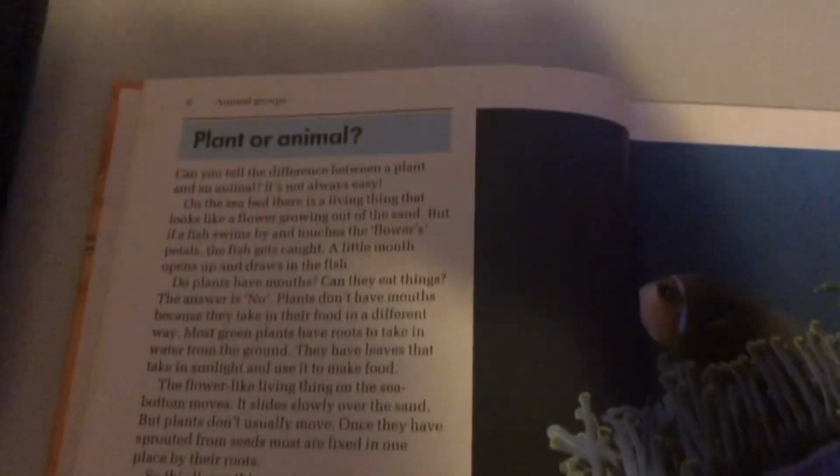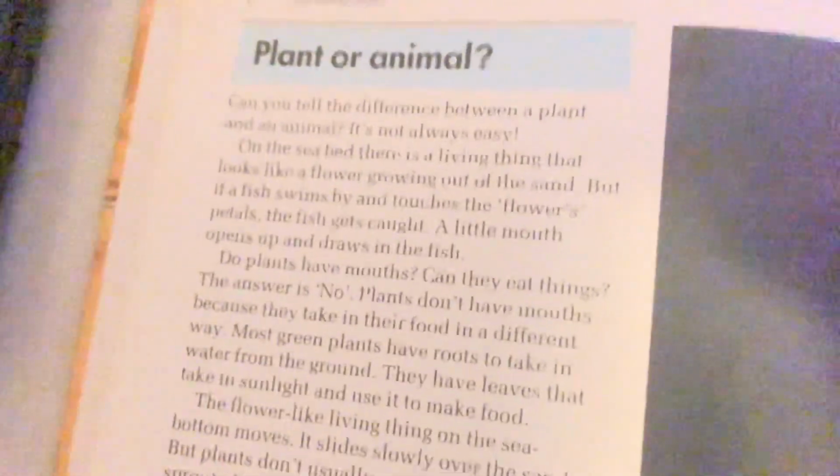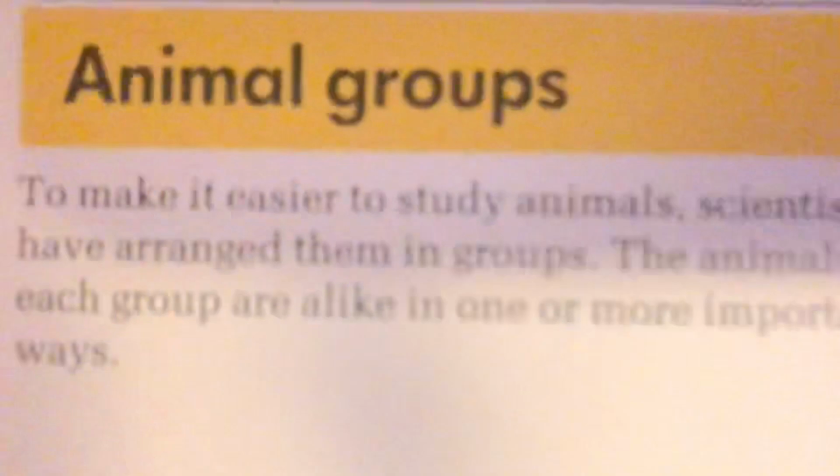In my last videos, we were talking about plants or animals which we can see that plants are not plants, they are animals which can eat other animals in the Dead Sea. So let's continue seeing more interesting things. So now we are going to learn about animal groups.